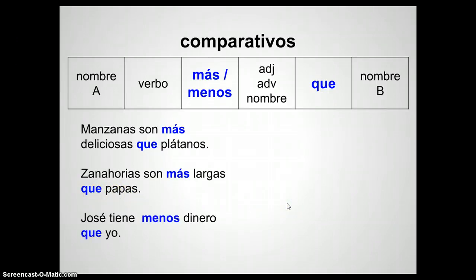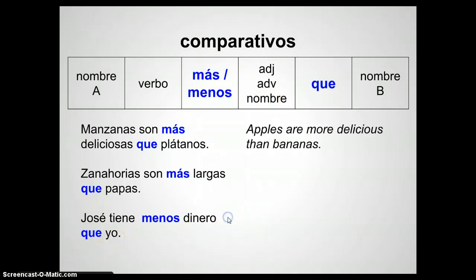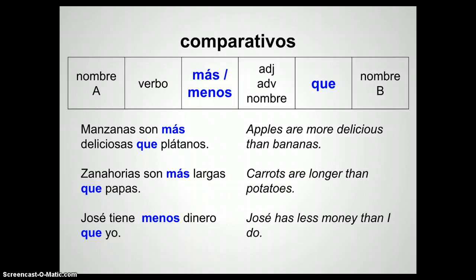José tiene menos dinero que yo. So we have subject A, nombre A, José. The verb here we're using tener. And then we have the word menos. He has less. Dinero, that's a noun. He has less money que yo. So there we have the English translations. Apples are more delicious than bananas. Carrots are longer than potatoes. And Jose has less money than I do.